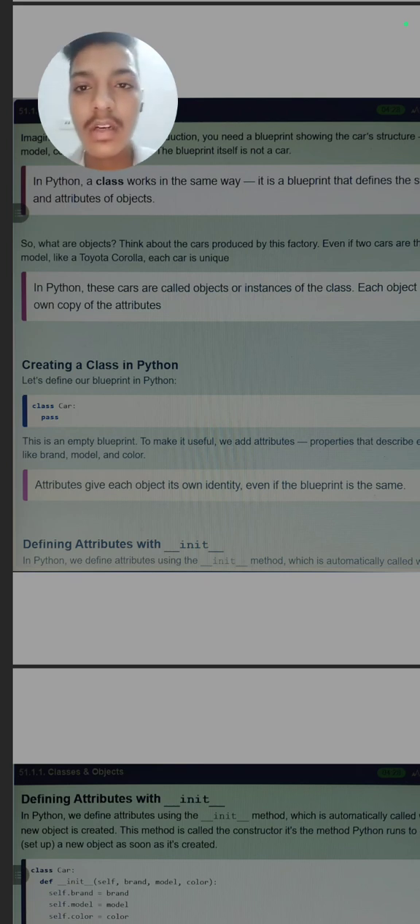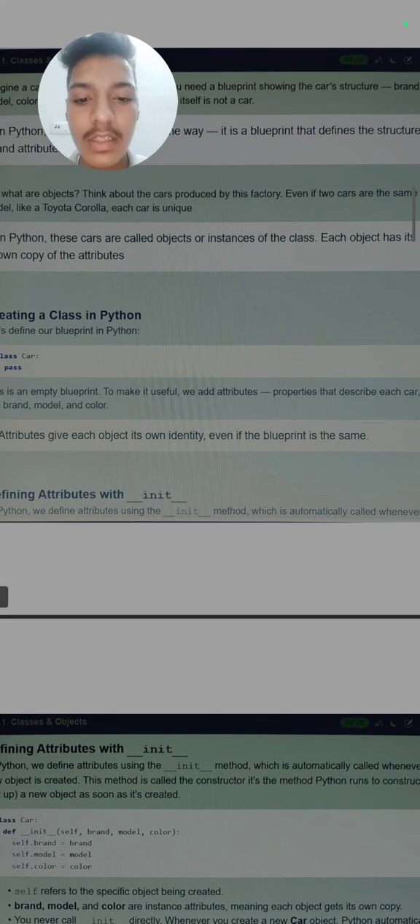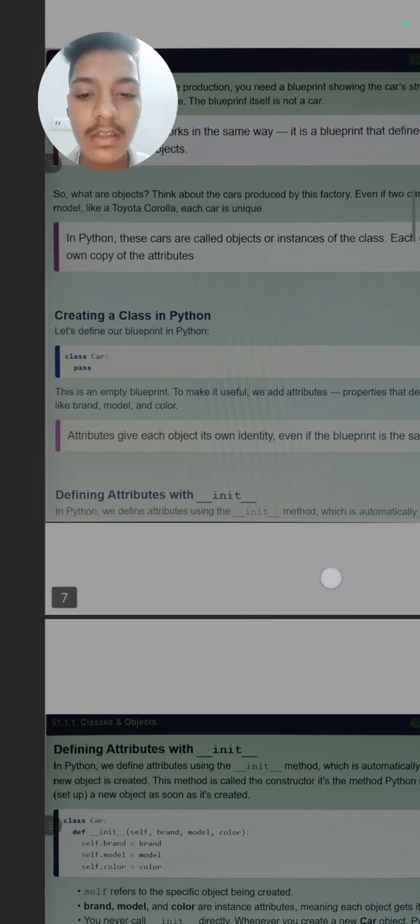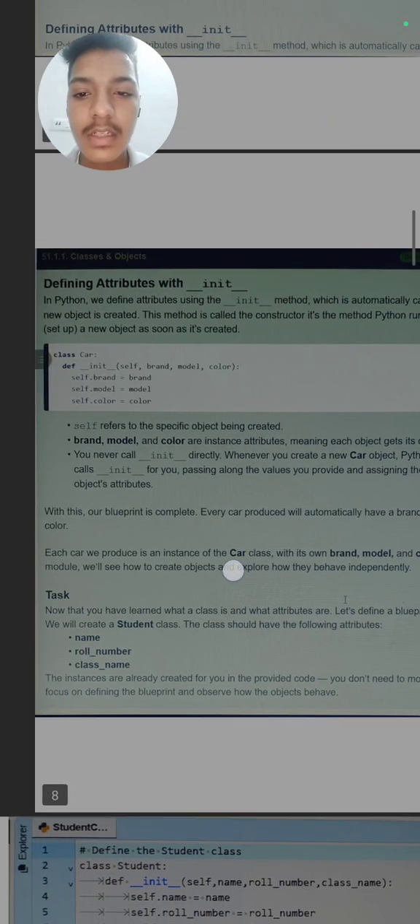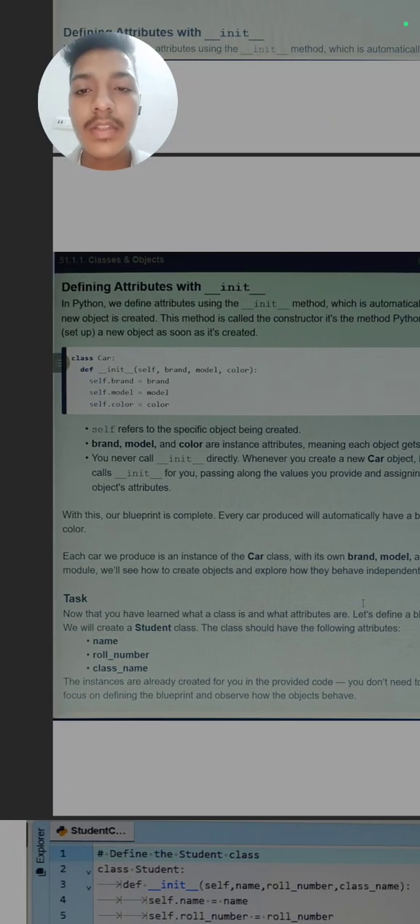So next is how we can define the attributes. For defining the attributes, we need to write the init function. First we write double underscore, then init, then again double underscore. In Python, we define attributes using the init method, which is automatically called when a new object is created. Means the init function is always written for creating or defining the attributes.